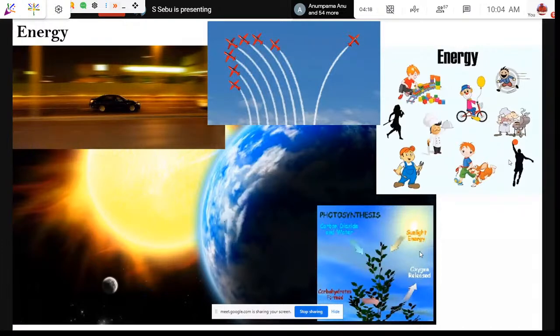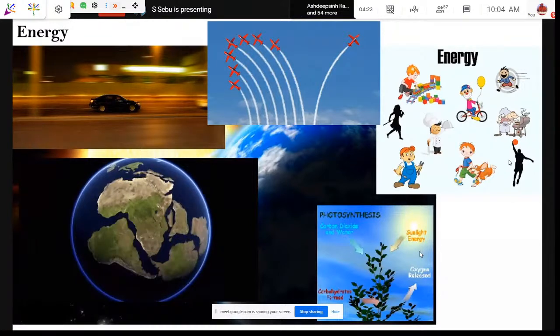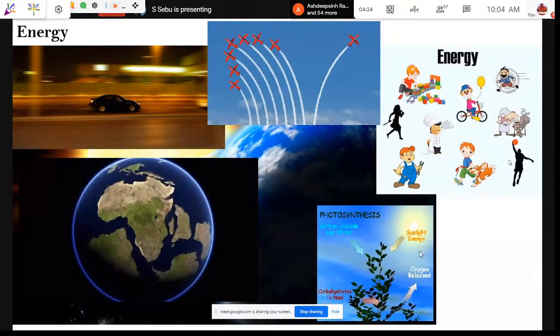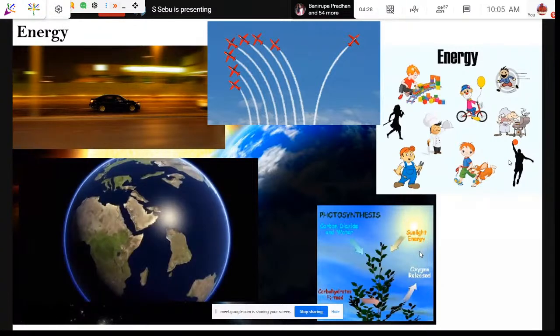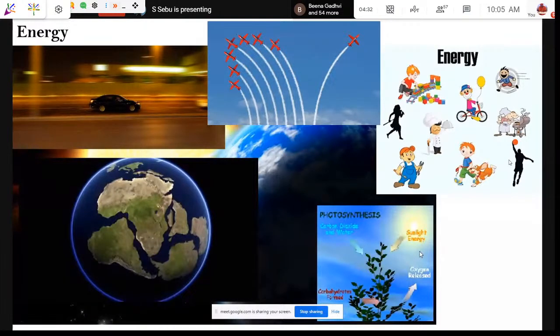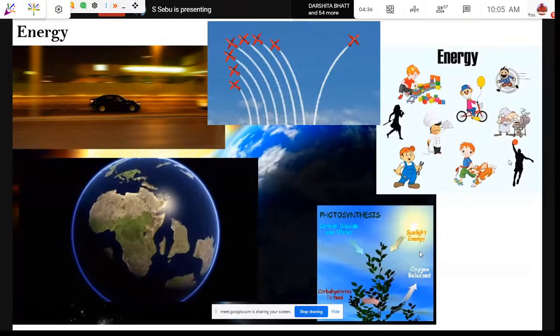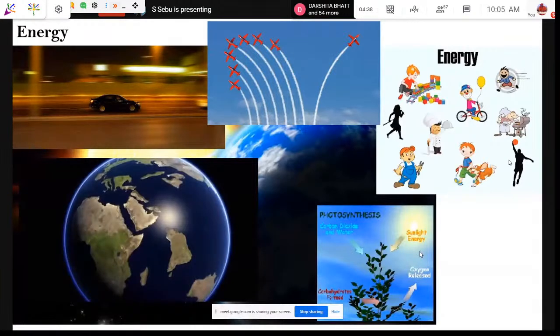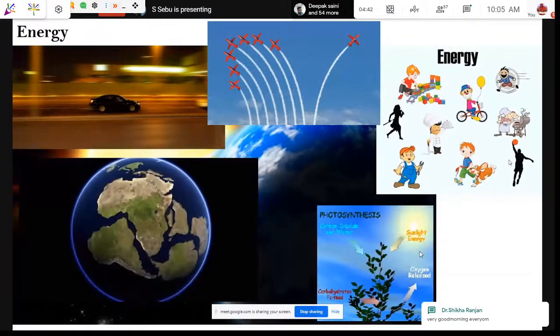Also, if you look at the geosphere, we know that at one point of time the entire continent was one planet, and it broke apart and spread. We have studied these things in geology, like the continental drift theory and plate tectonic theory.